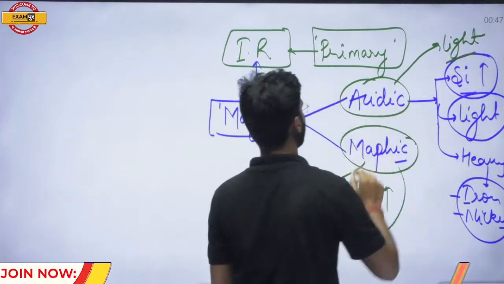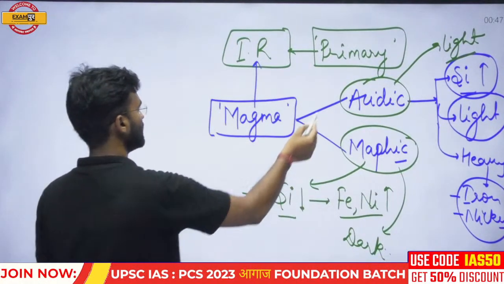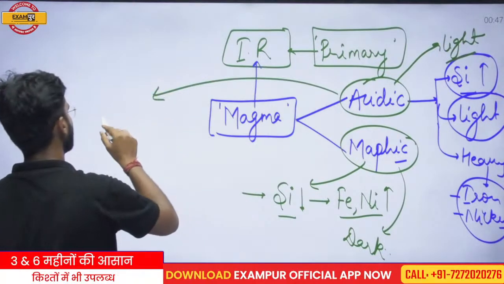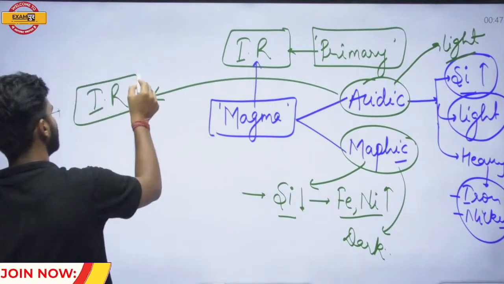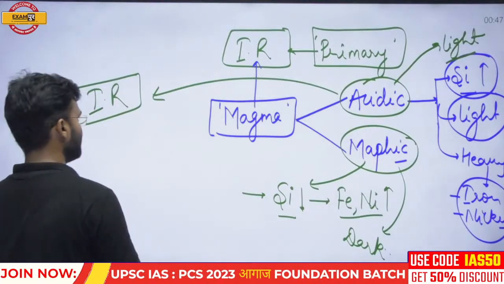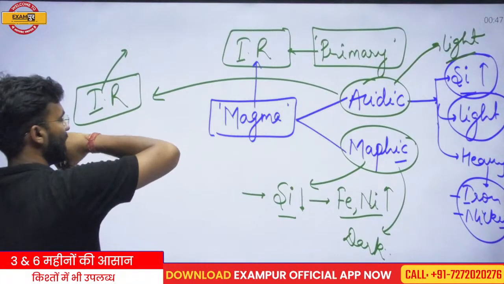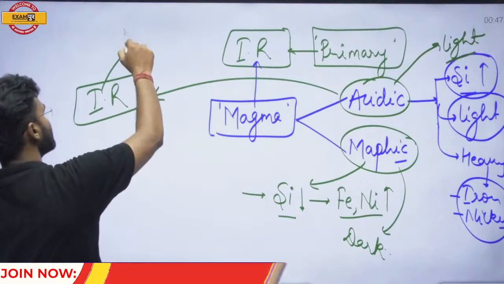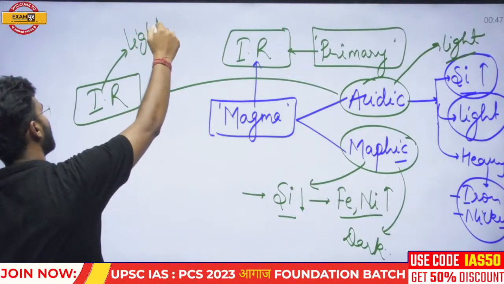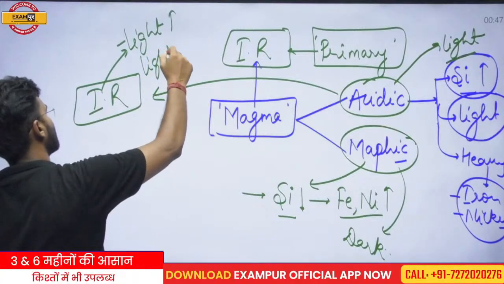If the acidic magma starts to cool down, it would make the igneous rock developed by the acidic magma. Such igneous rock has features of being light in nature, light in weight, and also light in color.